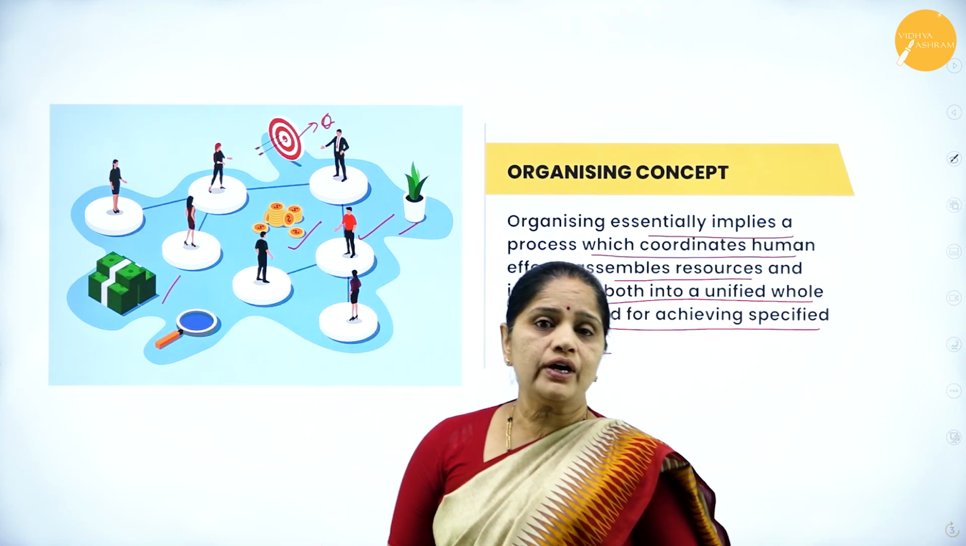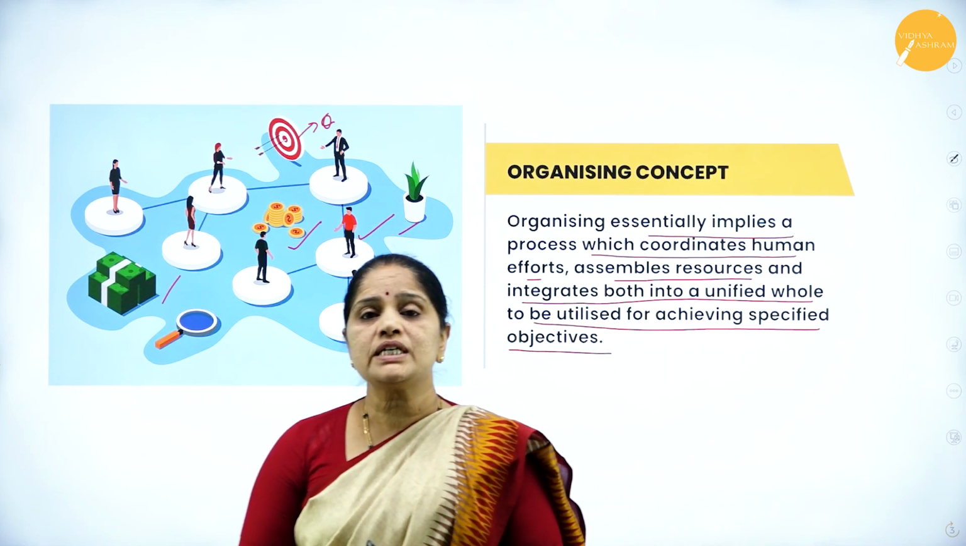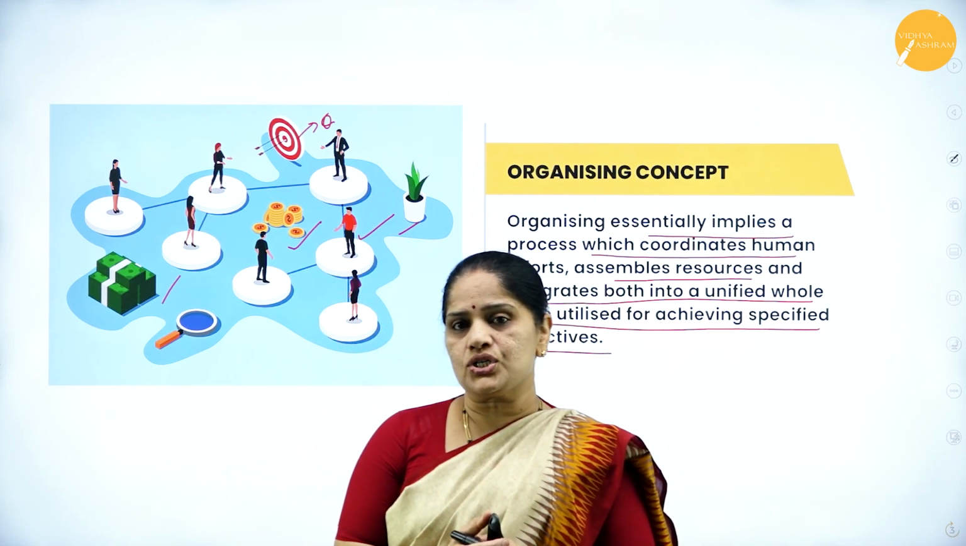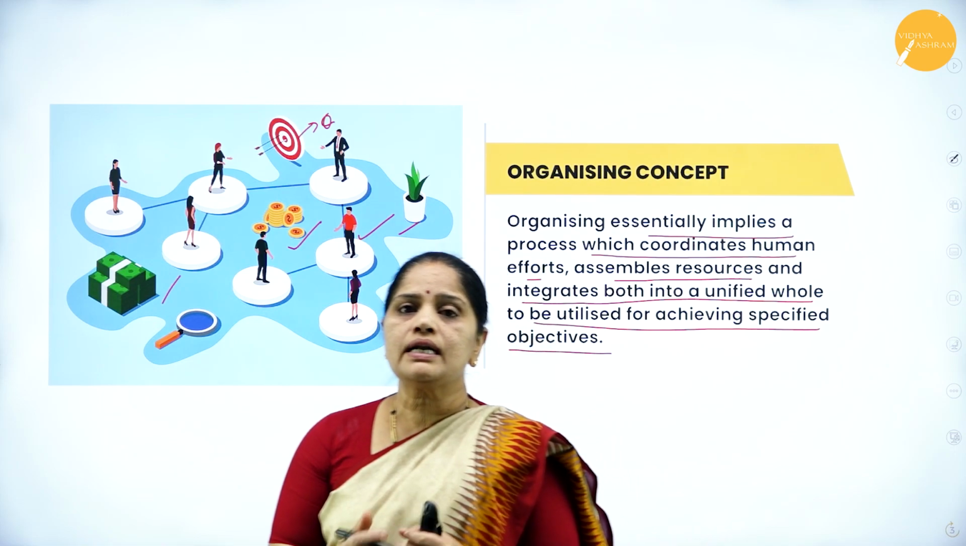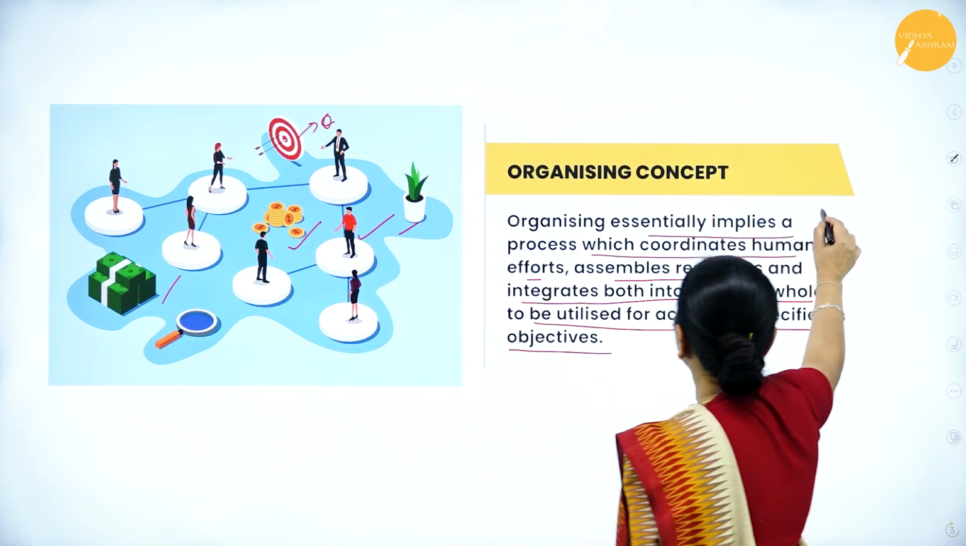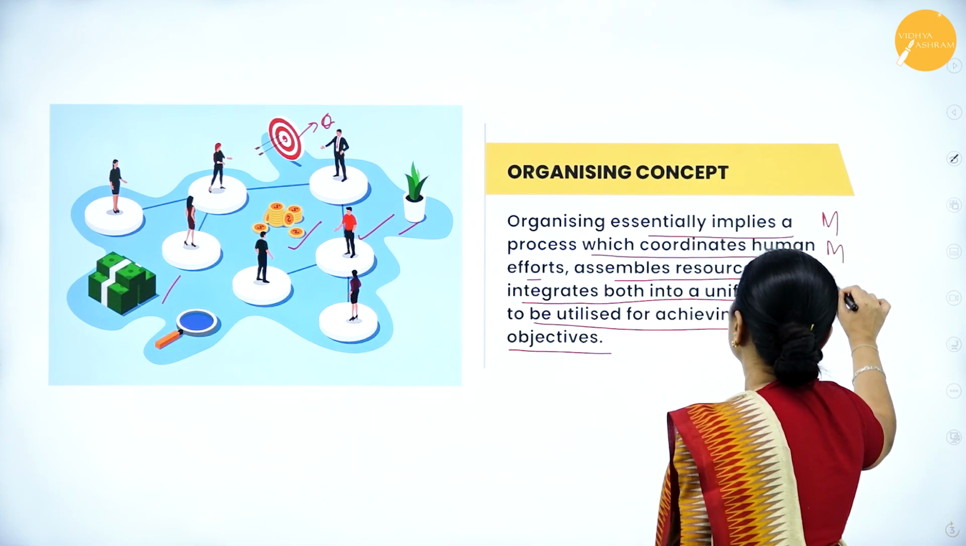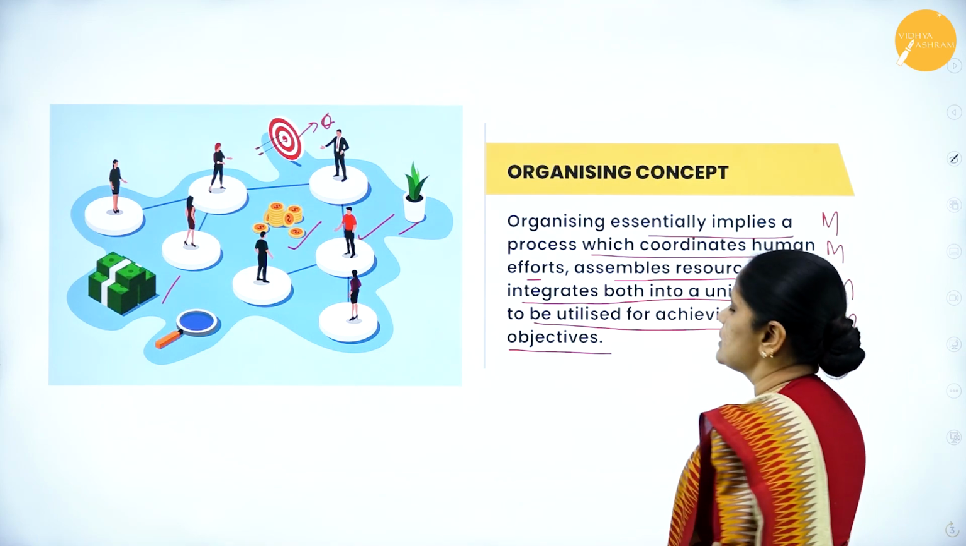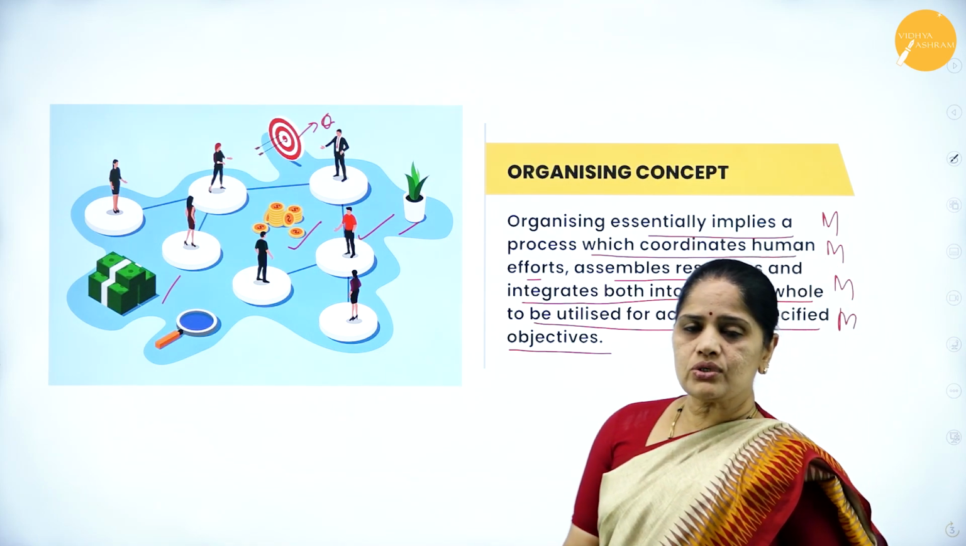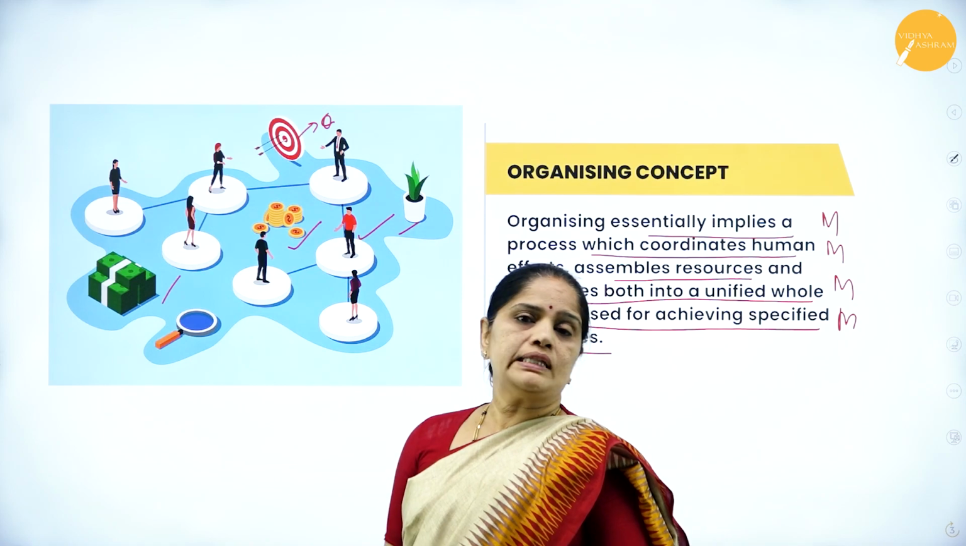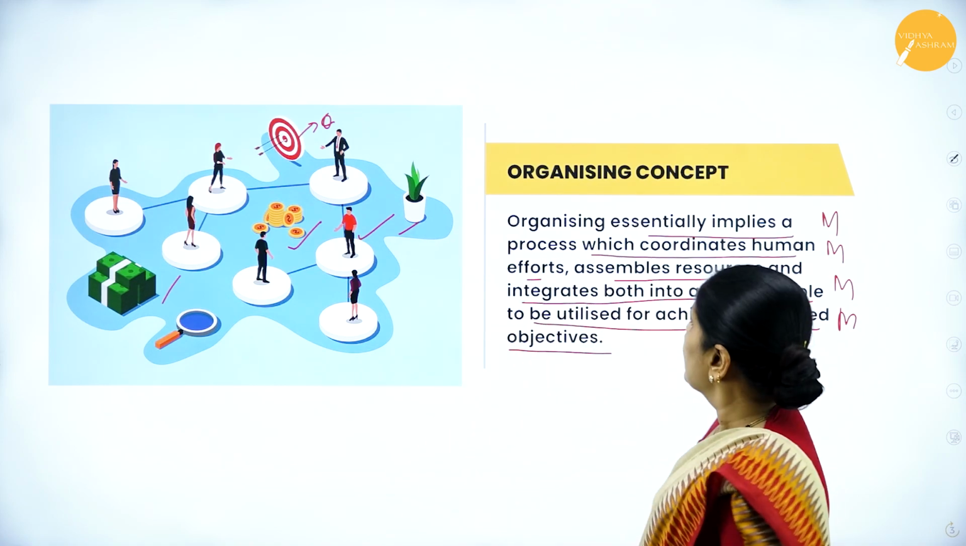Now, what is the specified objective here? The specified objective is creation of an organization. So, in order to create an organization, we need men, money, machines and materials. So, when you put all this together, the process of putting all this together is called as organizing.